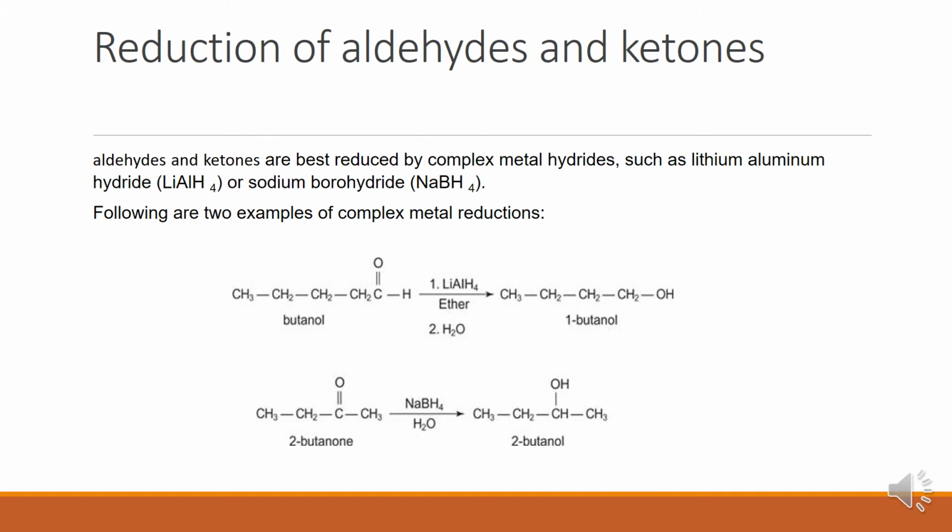So that is why it is called reduction. Okay, so this is possible only by using metal hydrides. So through metal hydride reduction, many aldehydes and ketones could be converted, which will produce alcohols like 1-butanol and 2-butanol.